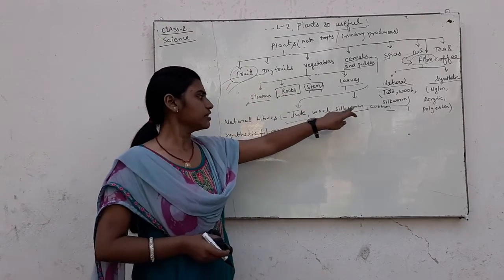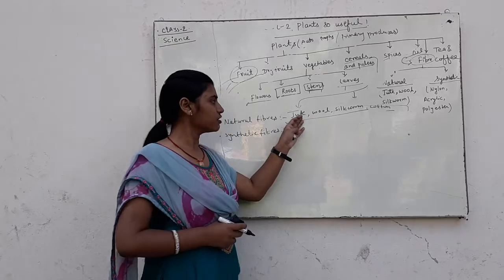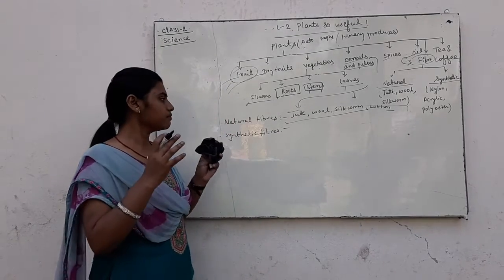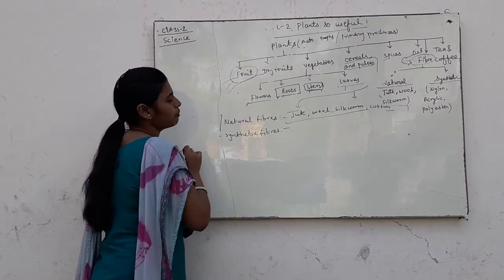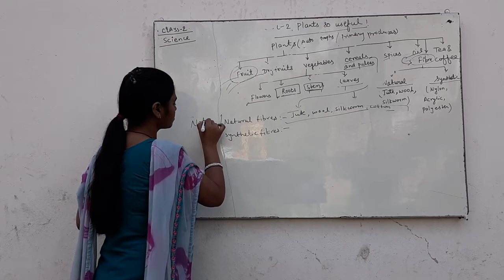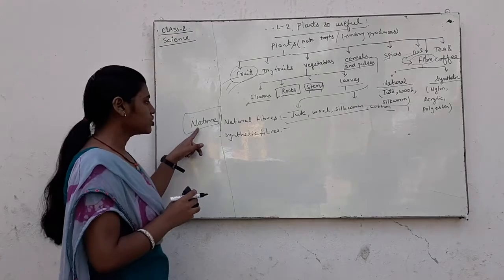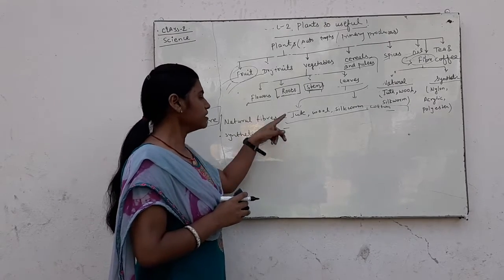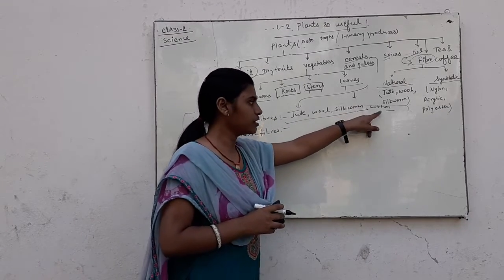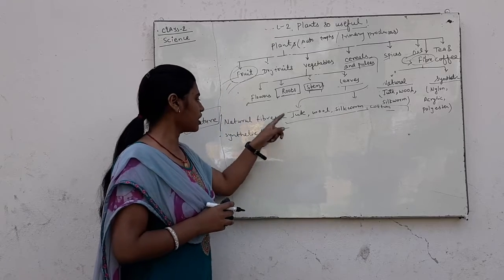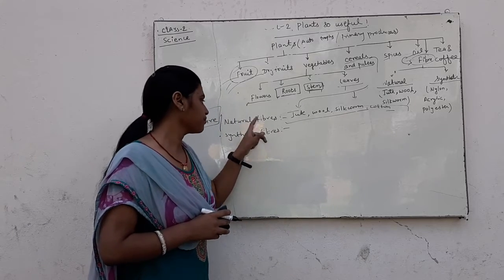These are called natural fibers. Nature provides them, so they are called natural fibers.